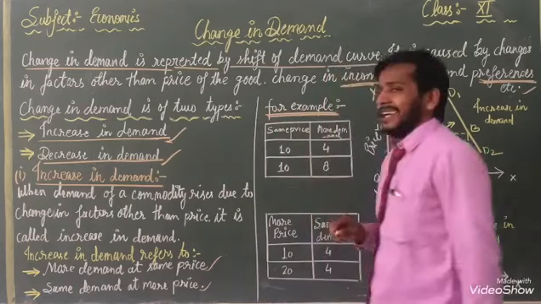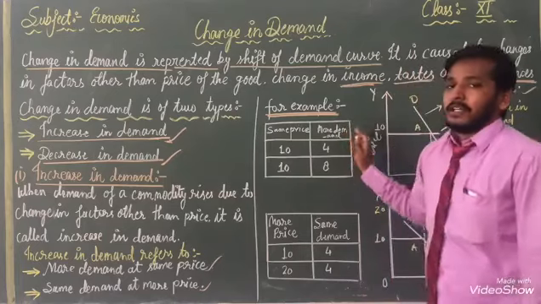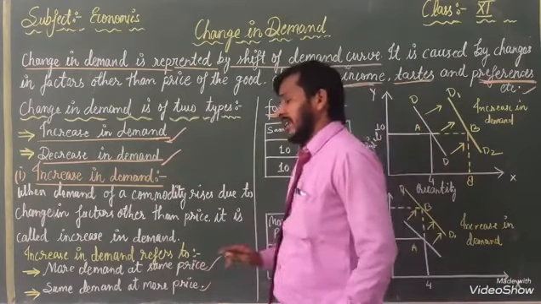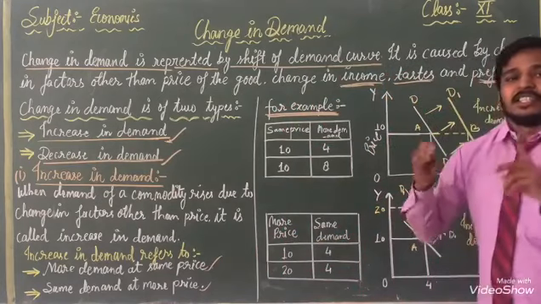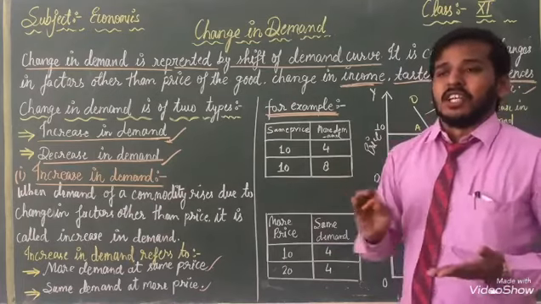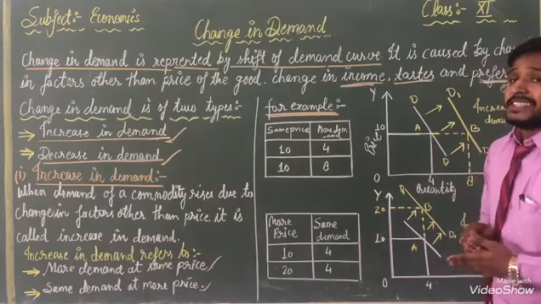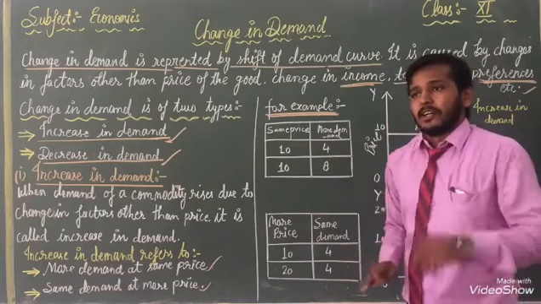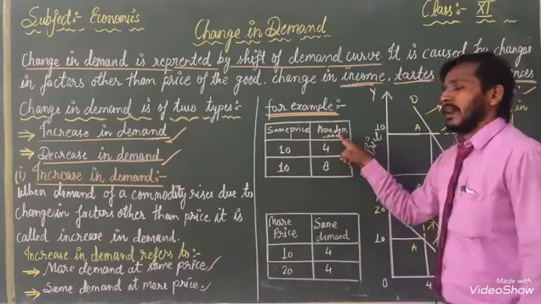For example, I have taken an example in front of you. With the help of the example, we can know and calculate more demand at the same price. When price is the same and our demand is increasing, जब दाम एक ही है, दाम सामान्य है, सेम है, कोई चेंजेस नहीं, लेकिन हमारी डिमांड बढ़ रही है, इसके बारे में हम जानेंगे with the help of example and with the help of this. Listen.